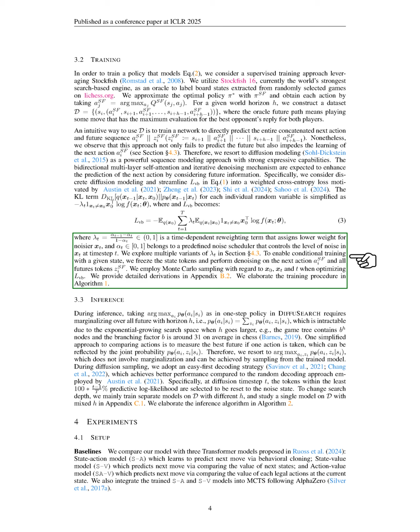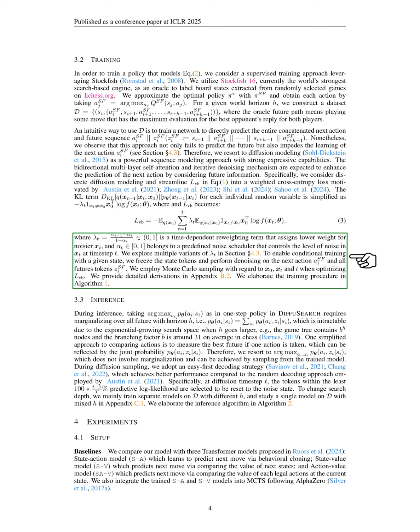To simplify, we focus on the best future outcome for each action, represented by the joint probability of the action and future states. We then maximize this joint probability without needing to consider all future possibilities, which we can achieve by sampling from our trained model. For our diffusion sampling, we use a straightforward decoding strategy that performs better than random decoding. Specifically, at each diffusion step, we reset the least likely tokens to a noise state.